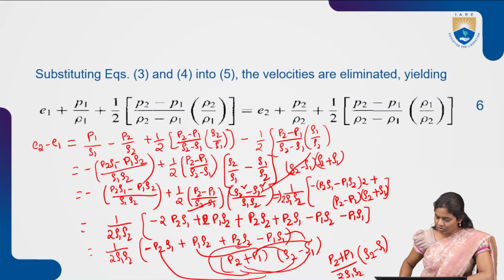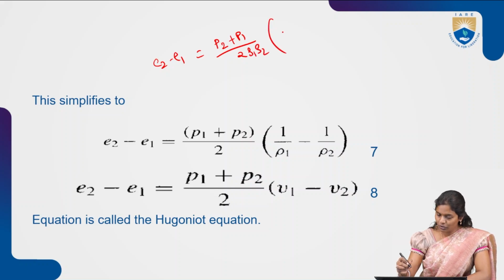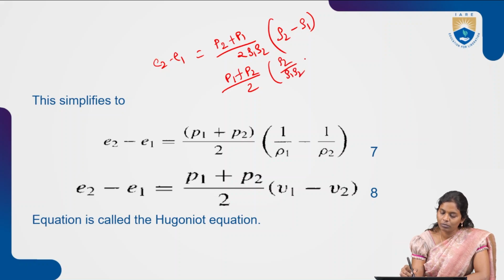So further, this expression we can write as E2 minus E1 equal to P2 plus P1 by 2 row 1 row 2 into row 2 minus row 1, right? Now if you take this particular term inside and multiply, we get row 2 by row 1 row 2 minus row 1 by row 1 row 2.